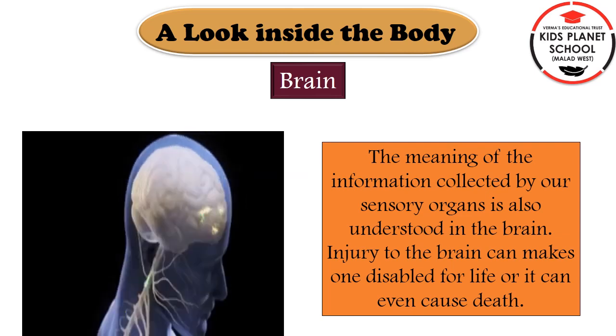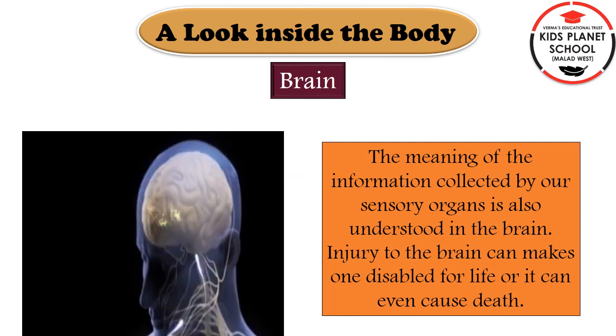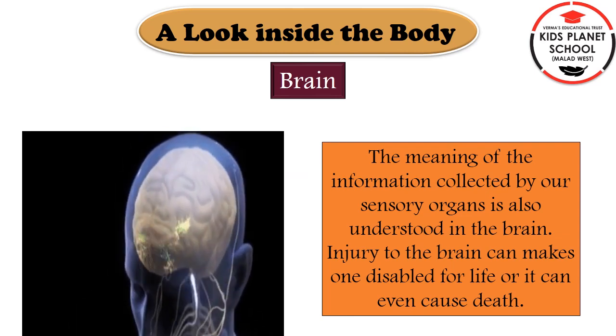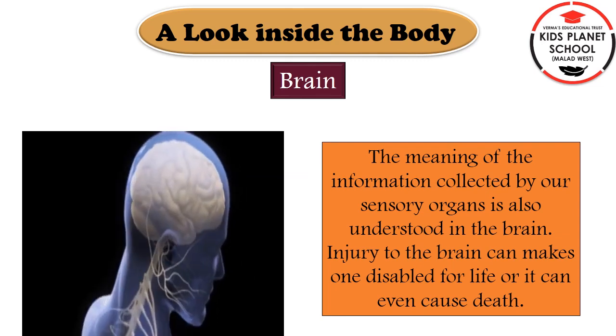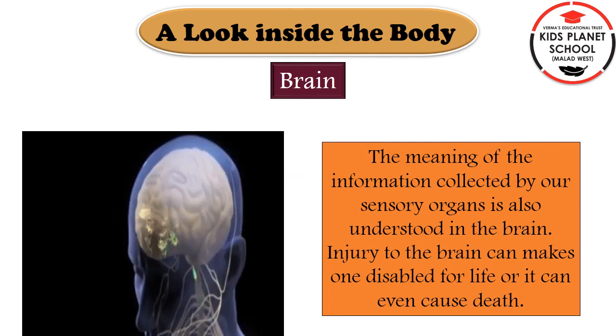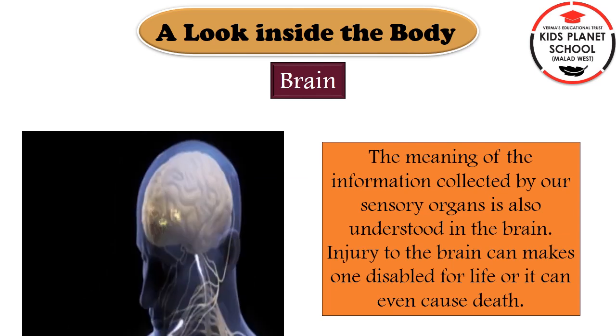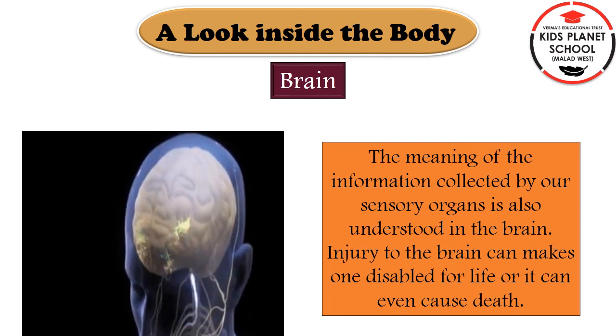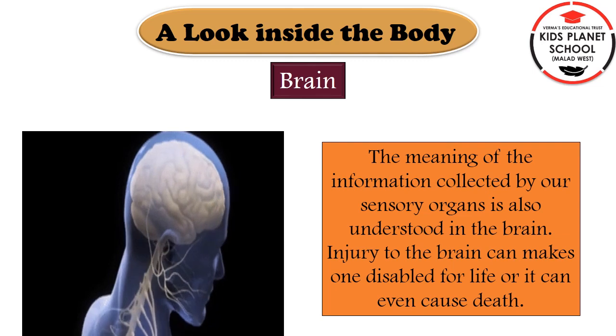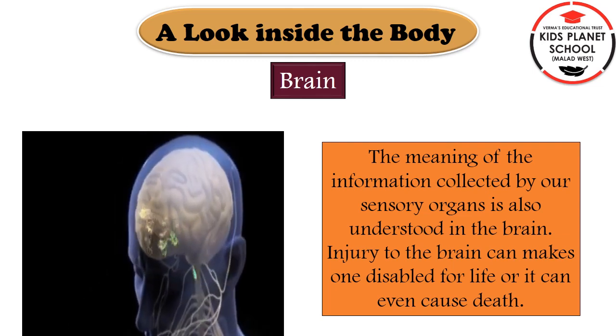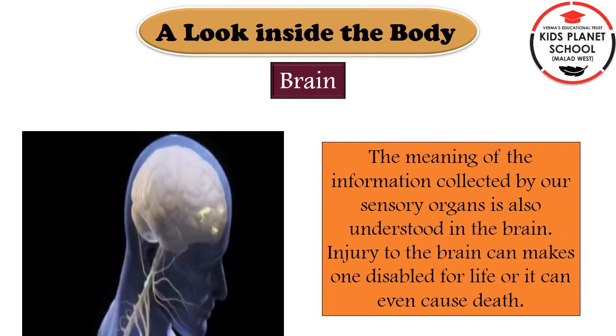Our eyes, nose, ears, tongue, skin, etc. collect all the information and send it to the brain to understand it. Whatever we see, feel or hear around us is understood in our brain. The brain must be well protected.